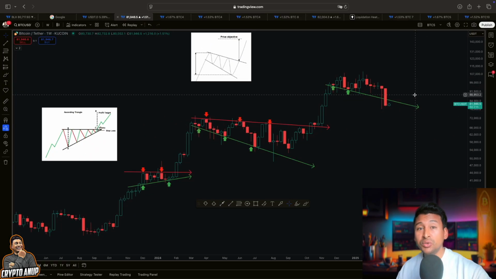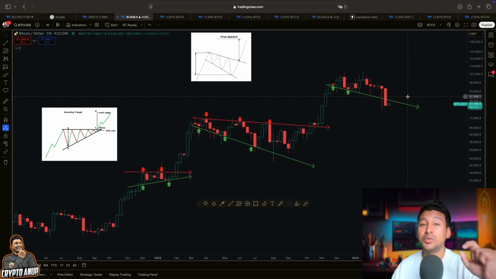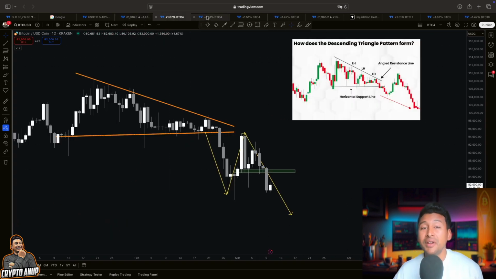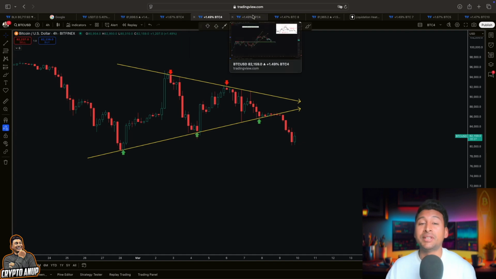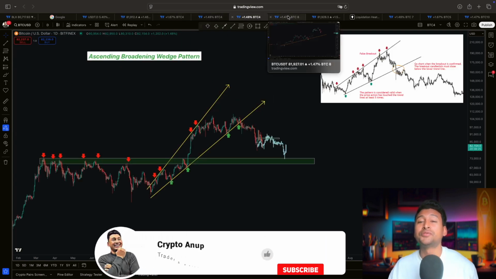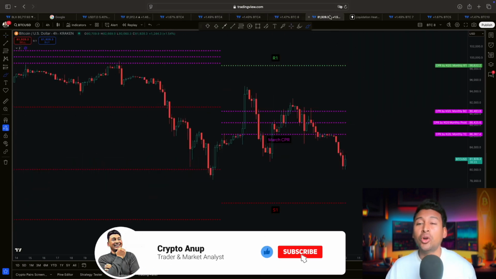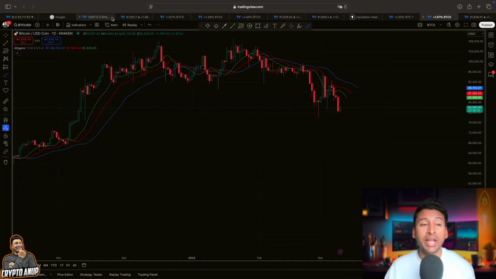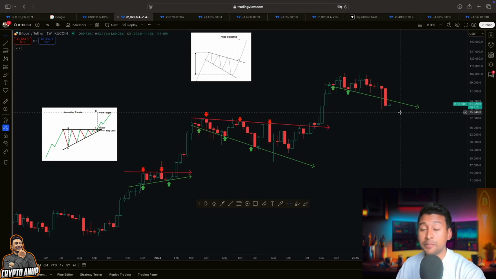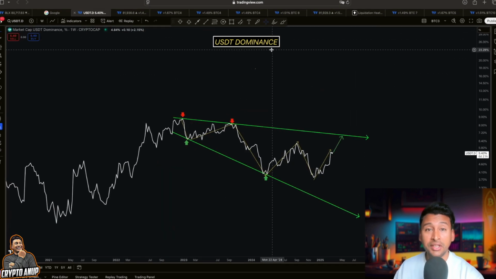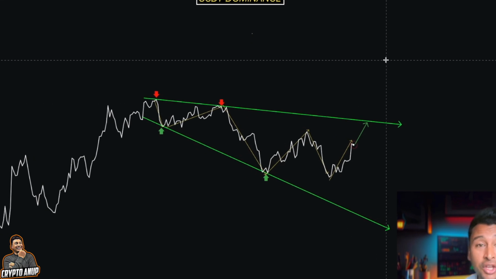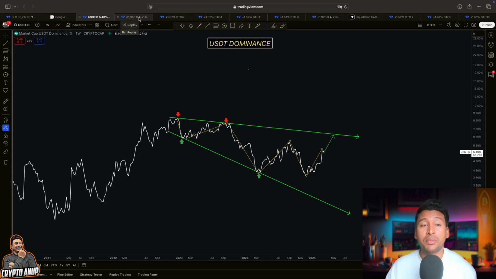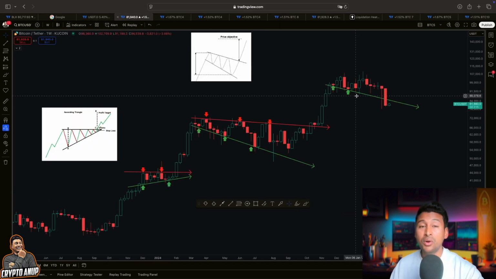So after losing one of the most important supports which we had in between 85 and 86,000, the price of Bitcoin is free falling, exactly like how we predicted. And now we want to find out whether this continuation continues or will there be any changes, because if we look at the price action of Bitcoin, while the price is free falling, you can see the USDT dominance is making a U-turn, and a U-turn in USDT dominance means the entire crypto market is going to see further selling pressure.